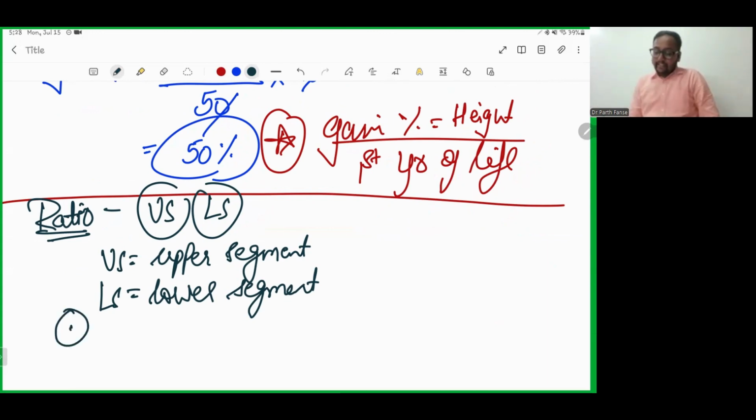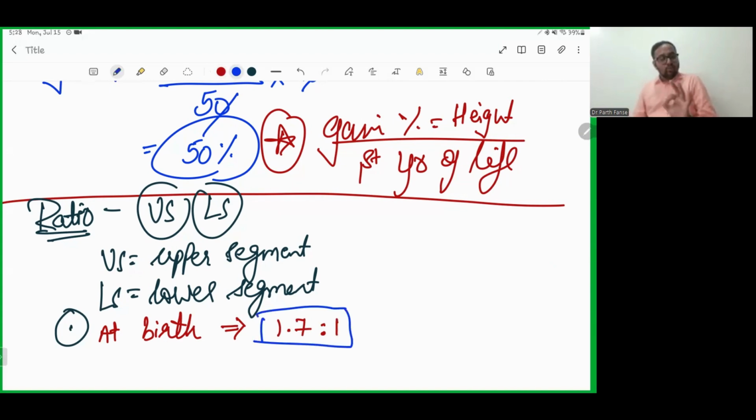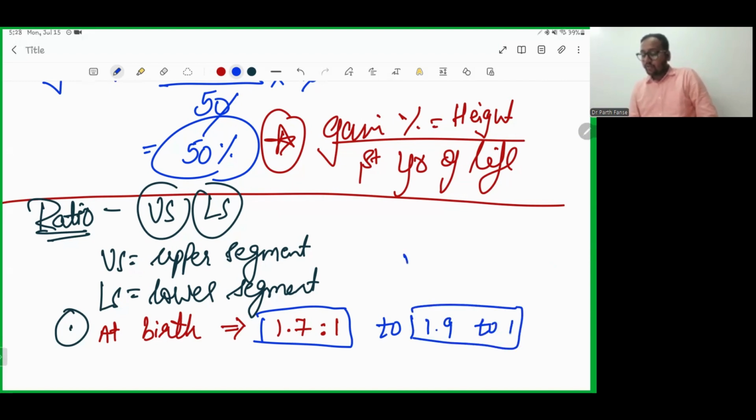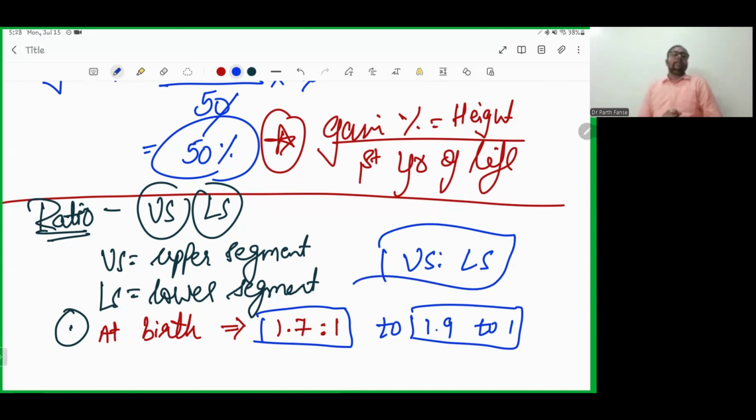The first one is at birth. At birth, it is 1.7 raised to 1, or it can vary from 1.7 raised to 1 to 1.9 raised to 1. This is the ratio of upper segment to the lower segment. I hope it is clear.